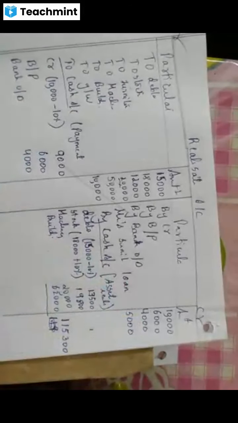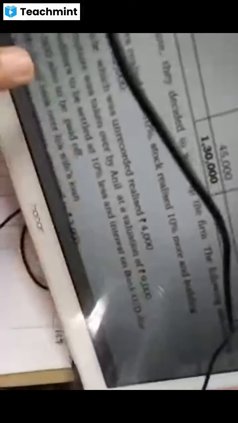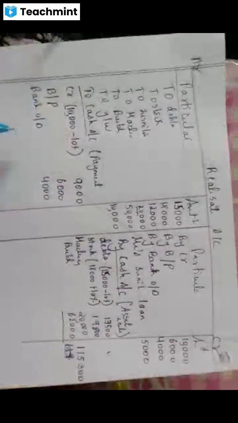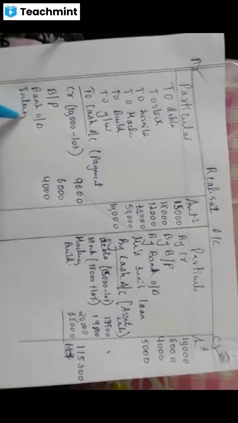But in the adjustment, just check the adjustment, students, there is interest, isn't it? Interest on bank OD, if you can see, interest on bank OD due 500 also to be paid. It is paid under payment. So you have to pay that interest amount. Okay, right? Interest.